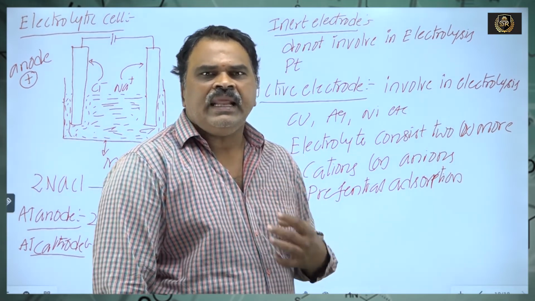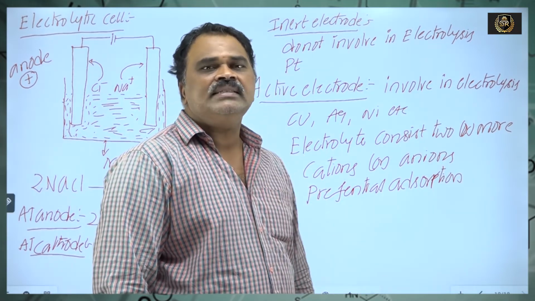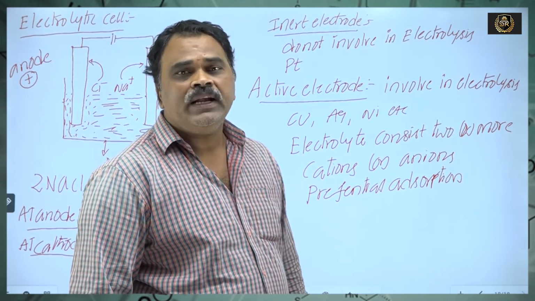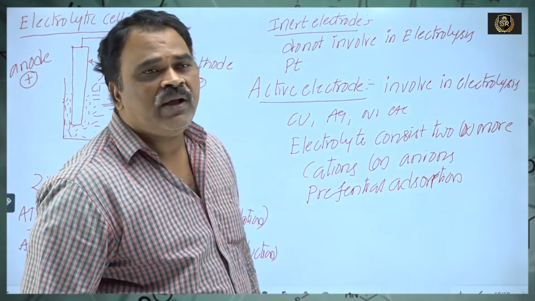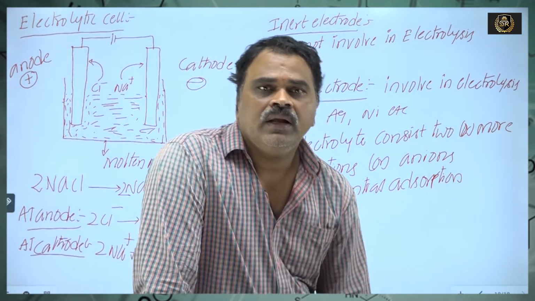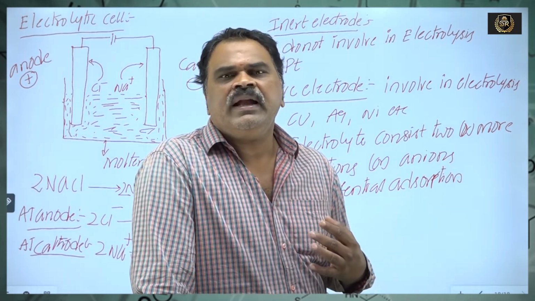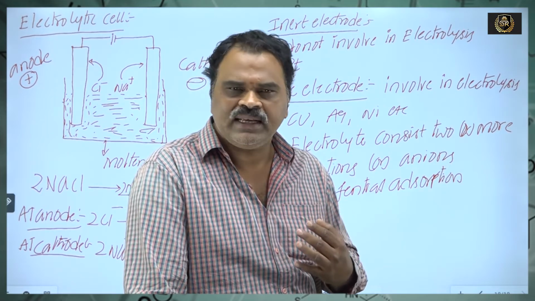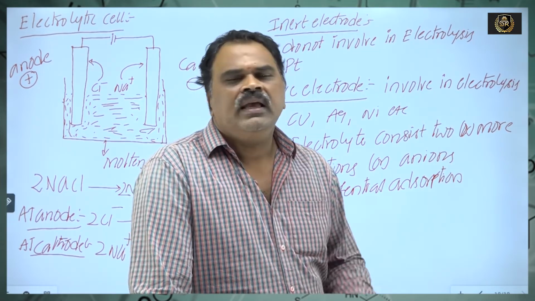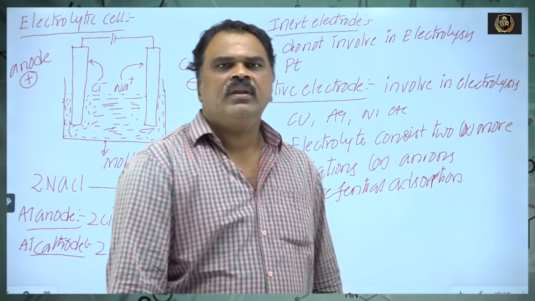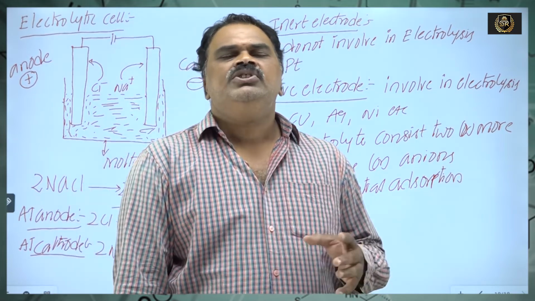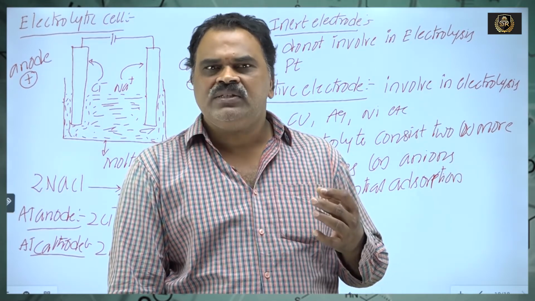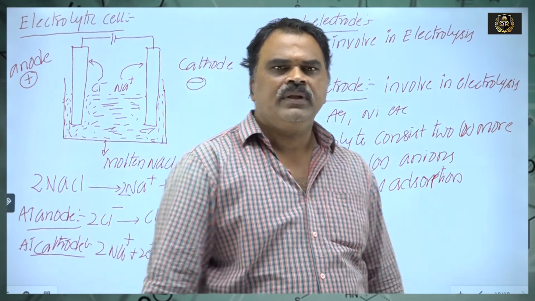The cation or the anion which requires lesser discharge potential will be deposited more at the electrodes. Among lithium and sodium, the discharge potential of lithium is more, hence it is deposited to a lesser extent when compared with sodium. Among sodium and hydrogen, the discharge potential of sodium is more, hence it has lesser deposition when compared with hydrogen.